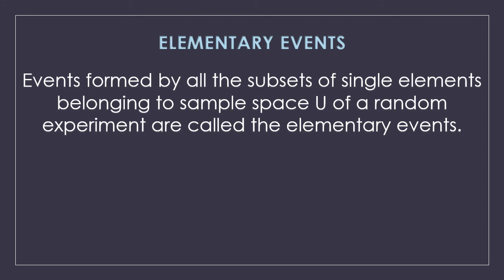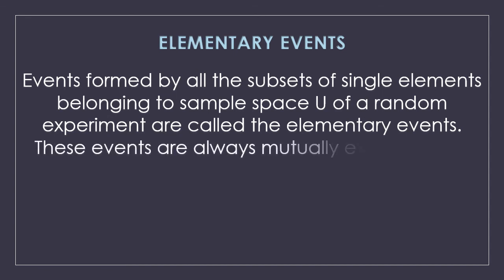So each single element becomes an event. Now these events are always mutually exclusive and exhaustive. Why? Because all the events are single, so there is nothing common between them, and when we combine all of the elementary events, it becomes the sample space.